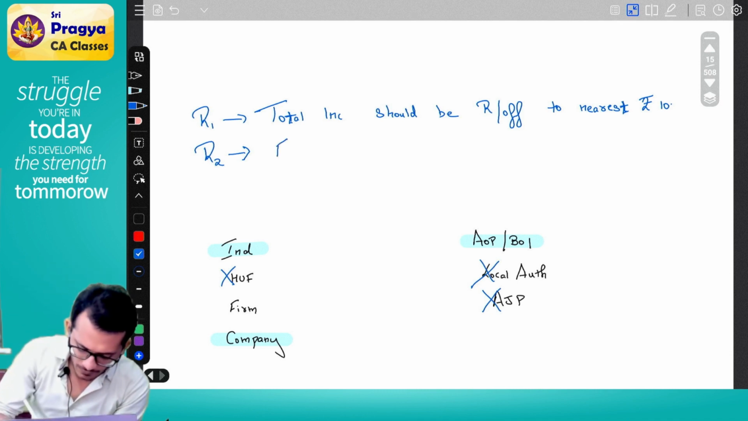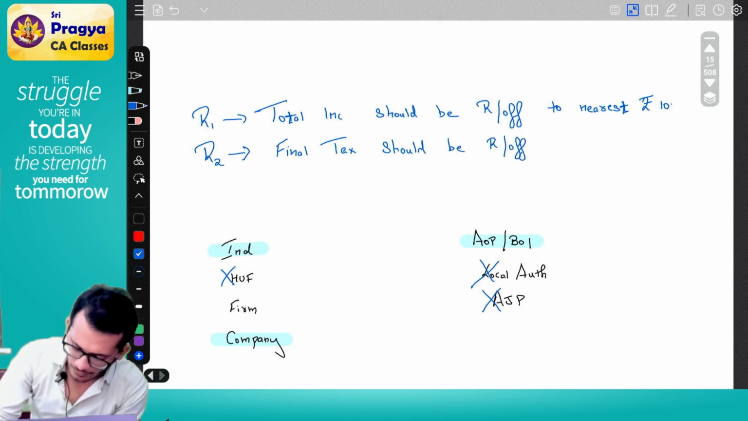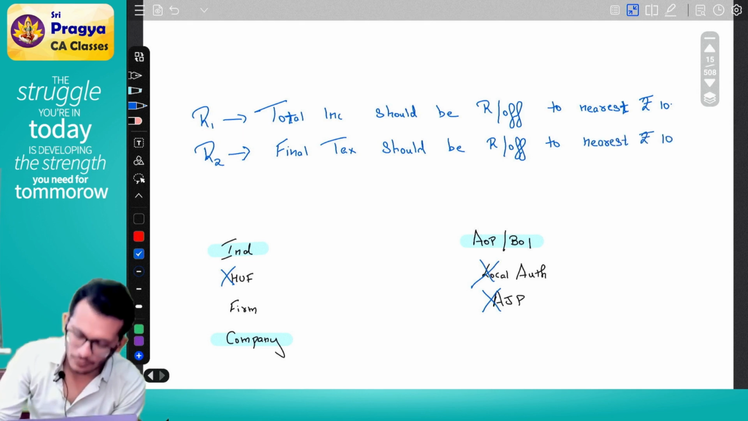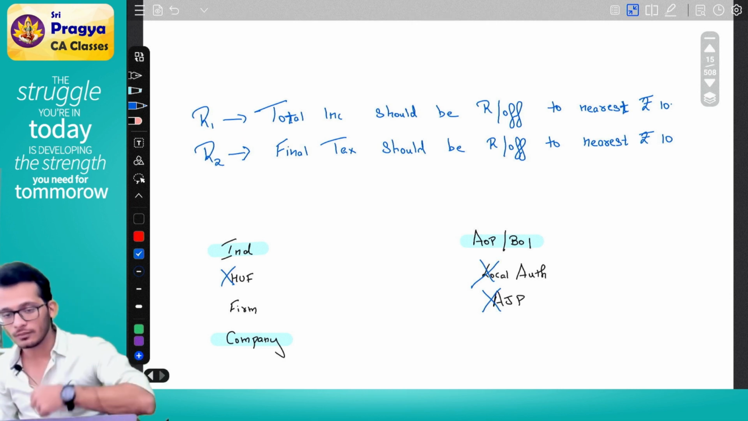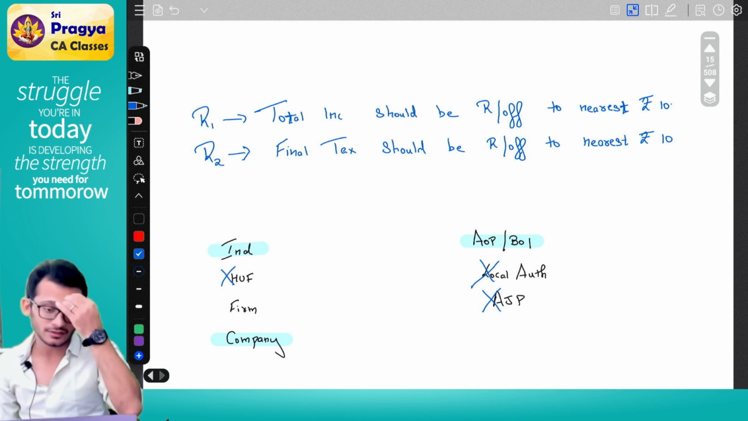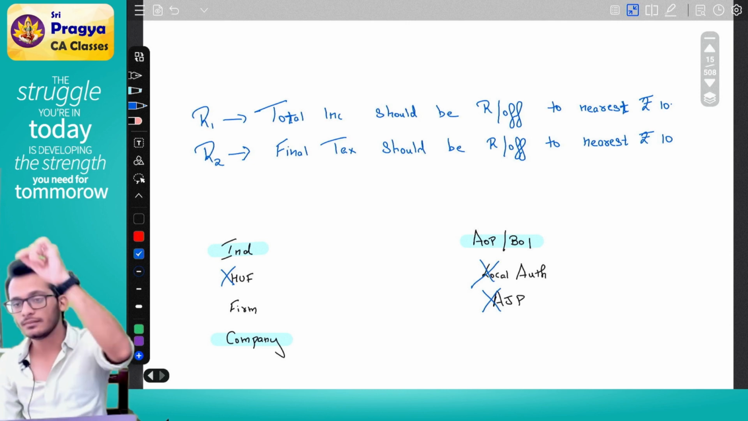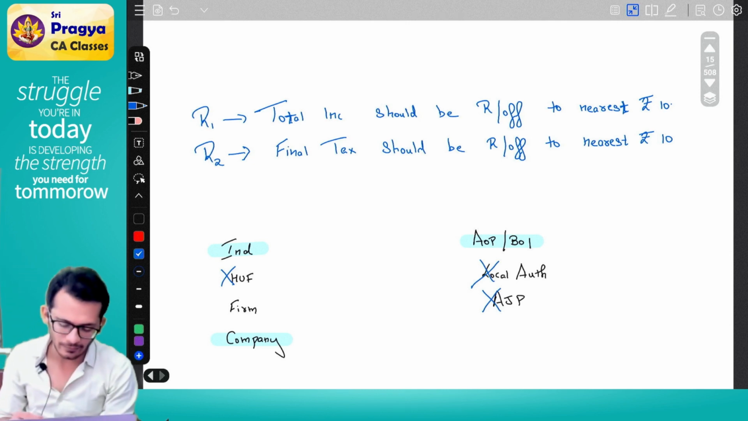Then rule number 2: final tax payable should again be rounded off to the nearest 10. The final tax payable should also be rounded off to the nearest 10. These are the 2 rules to follow. Now Rahul, what is this final tax payable? In your golden rule steps, there will be one step where I would have said after interest and everything, this is the final tax payable. Can you tell me what step number that is?